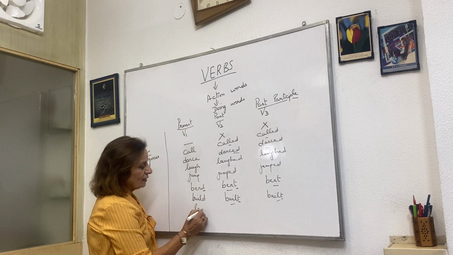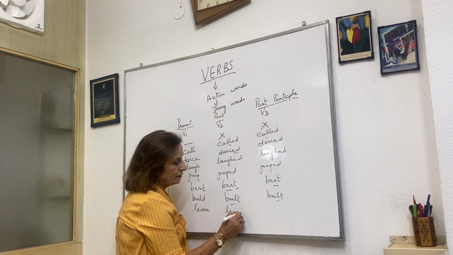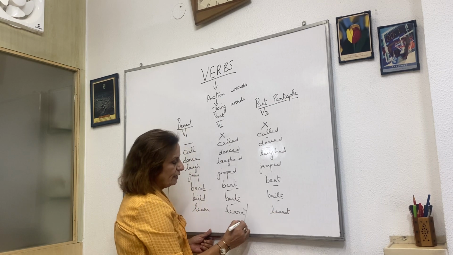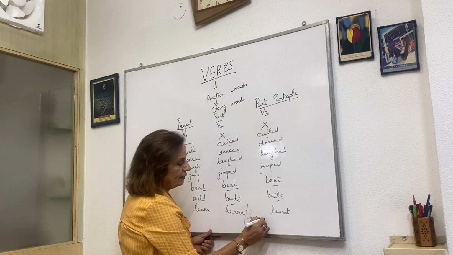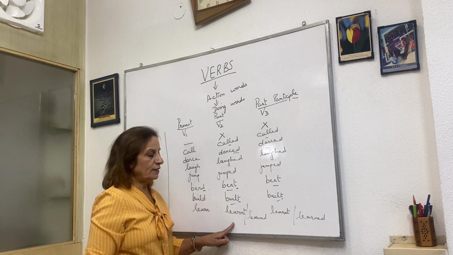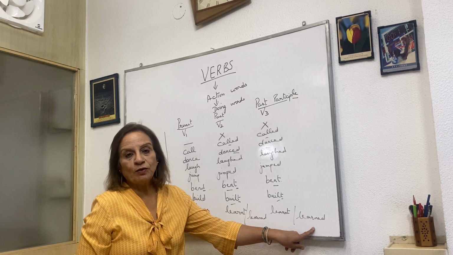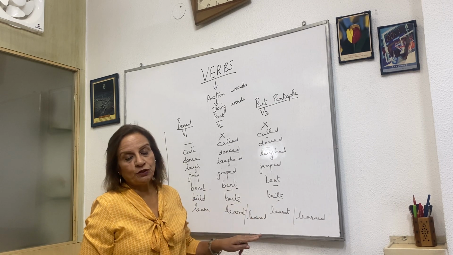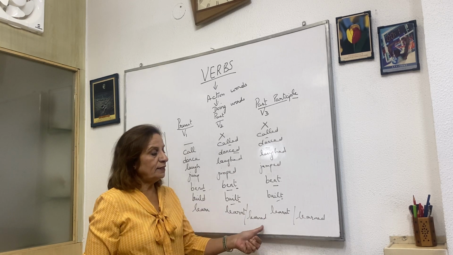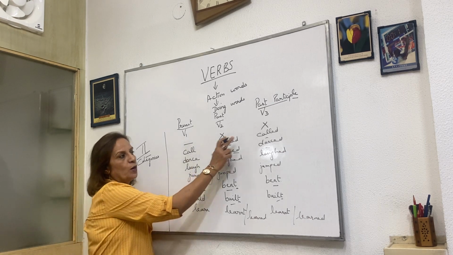Learn. Now there's a little different one, learn. Either we say learnt, with a T, learnt, learnt, or we can also write it as learned, with -ed, and learned. When we say the second form is learnt, the third form will be learnt. When we say the second form is learned, the third form will also be learned. Learn, learnt, learnt. Learn, learned, learned. Okay. So this is the second category in which two are the same.